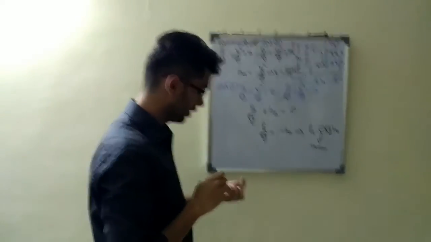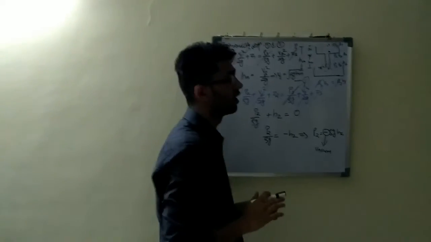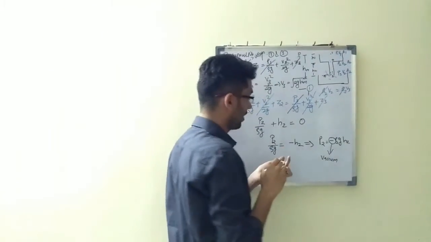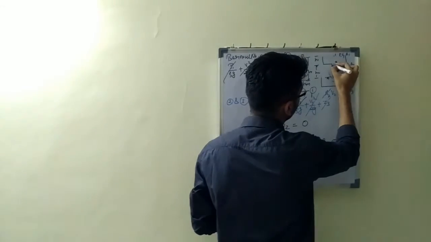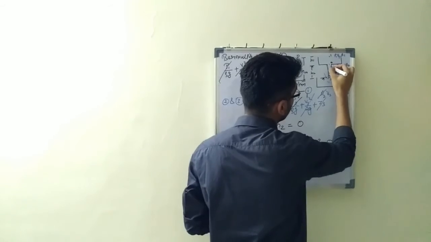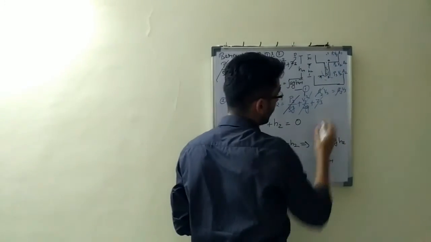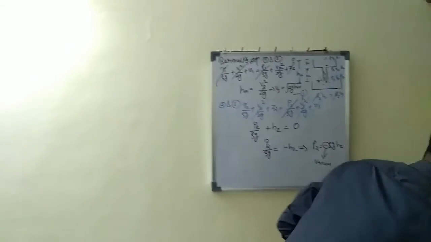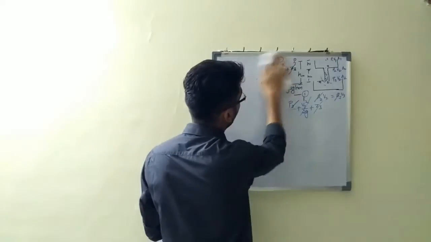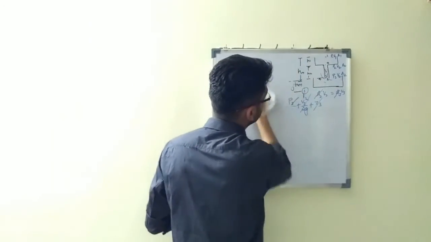So to remove this, we'll not take a constant area. We'll take some random area, I don't know what the shape will be. I'll try some taper. Sorry, I'll take some taper section here. Now I'll take A2 is not equal to A3. So what will be the case? I'll see.